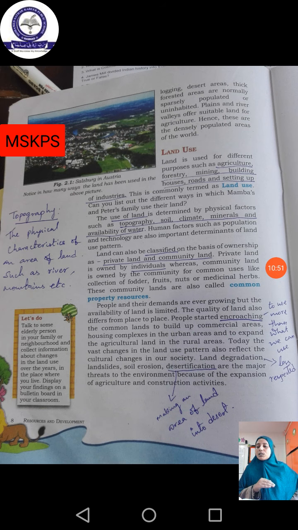So soil is a very, very important feature. Even if we are building a building, we have to confirm by means of the soil whether it is in a good condition or in a bad condition.